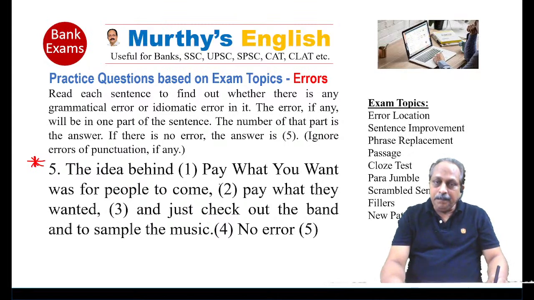The idea behind pay what you want was people to come. To is common for all the verbs. To come, to pay what they wanted, and just to check out the band and to sample the music. Here, "to" is already there, and it is common to all the verbs. Based on that, we cannot use "to" here. To check, to come, pay, check, and sample the music.